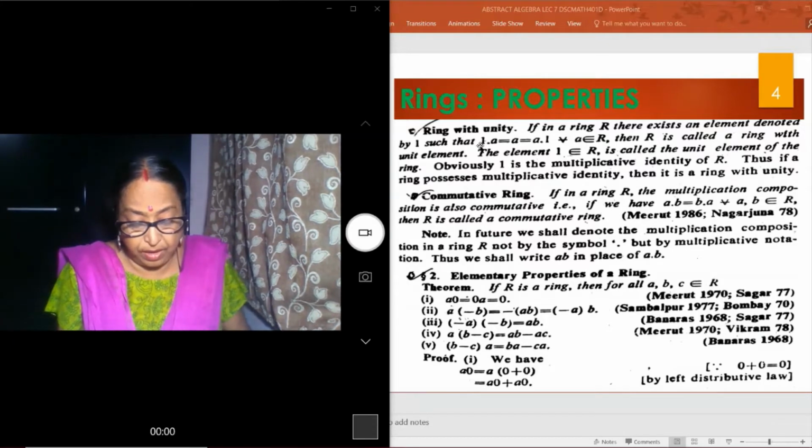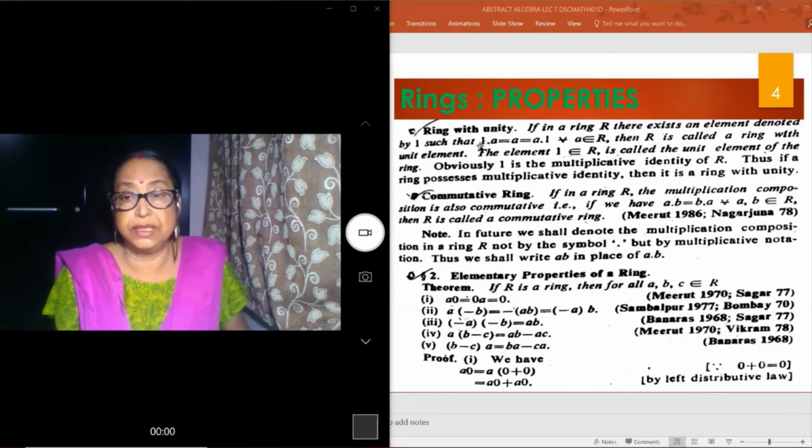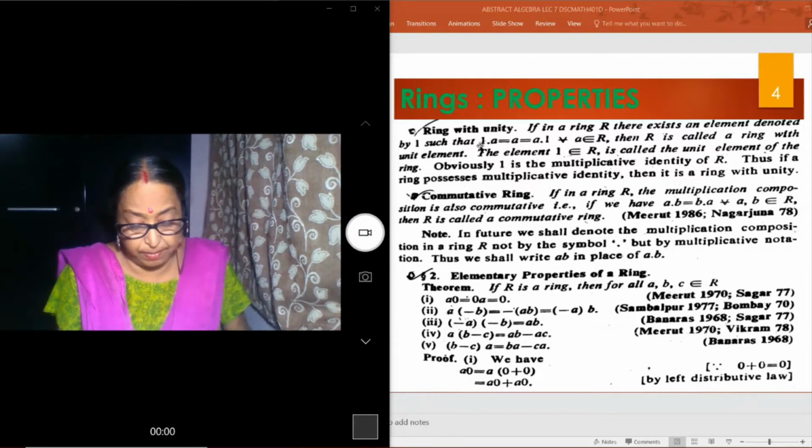Now we will discuss some properties of a ring. These are very important.